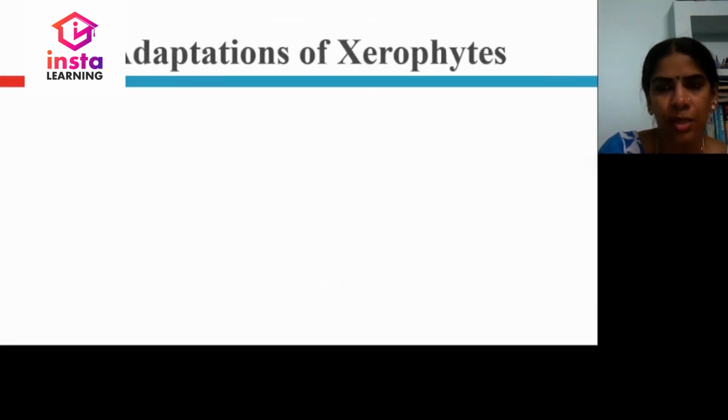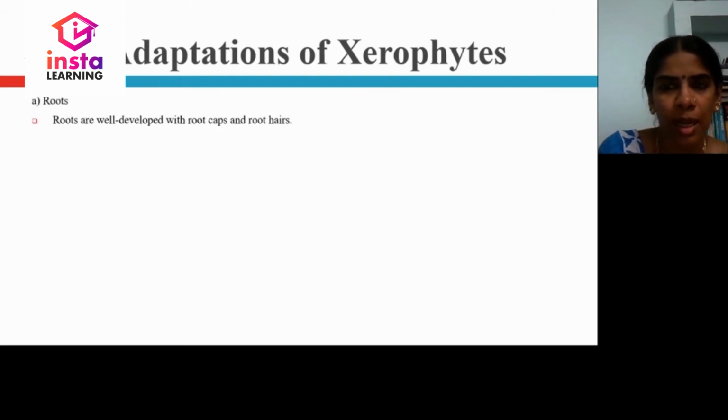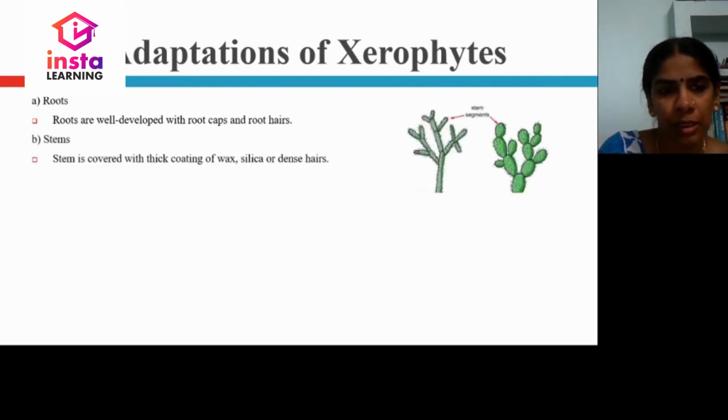Adaptations of the last type of plant, the xerophytes. Roots: you can see there must be well-developed roots because these plants have little or no water supply. Stems: stems are covered with a thick coating to prevent transpiration because they are not supplied with water, only soil is there. So they have to control the water loss from the plant.